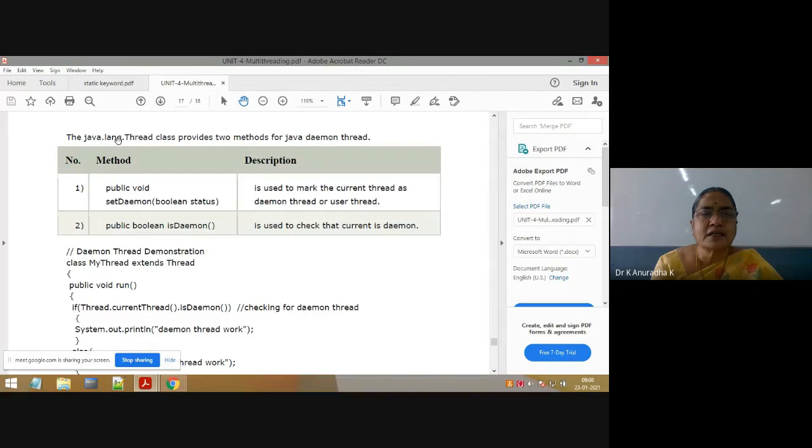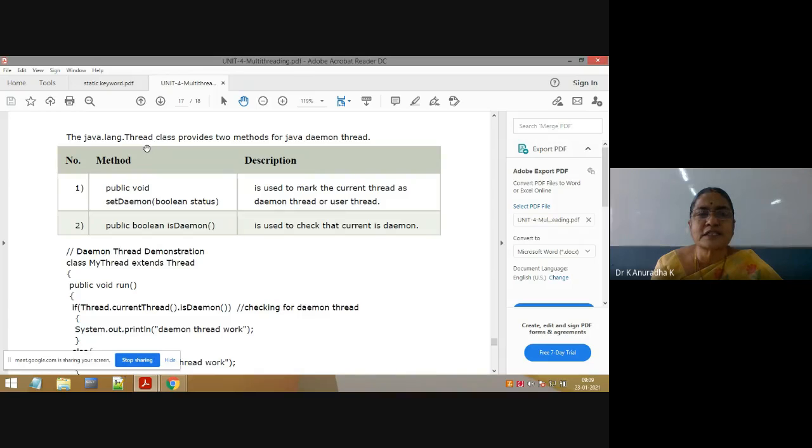The java.lang.Thread class provides two methods for Java daemon threads. The Thread class is in which package? The java.lang package. Thread is a predefined class which has so many methods. What are the methods in the predefined class Thread? Till now we have seen the start method, which is very important to register the new thread with the thread scheduler.